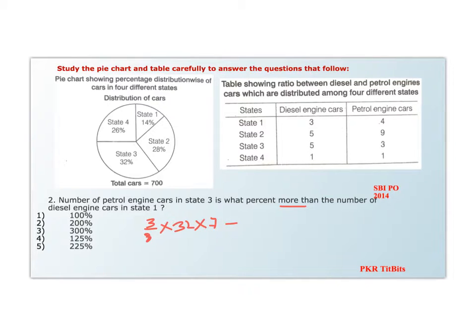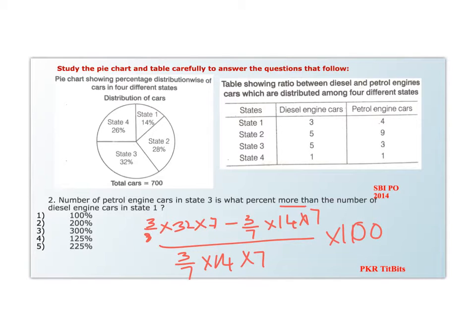We want diesel engine cars, so it is 3 by 7 into 14 into 7, divided by 3 by 7 into 14 into 7, into 100, since it is a percentage.